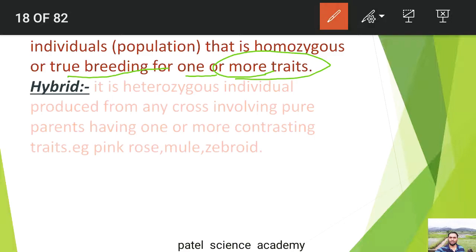So an individual or group of individuals or population which is homozygous or true breeding for one or more traits constitutes the pure line. For example, a plant which breeds true for a particular characteristic is a descendant of a single homozygous parent produced after self fertilization. So this is called a pure line.